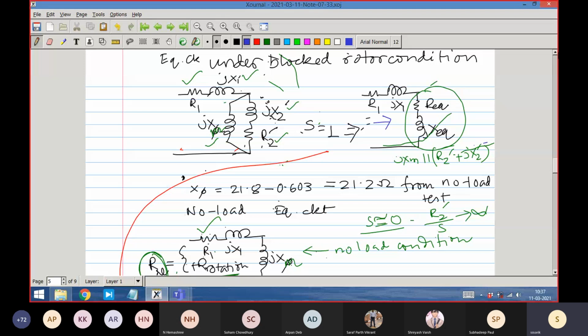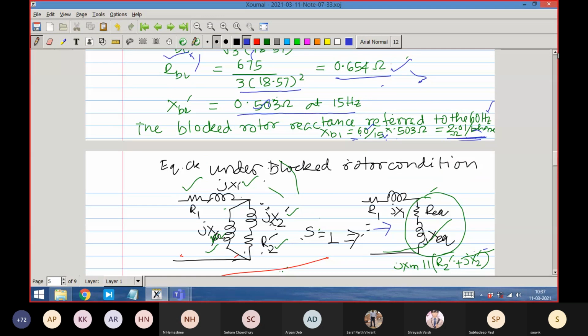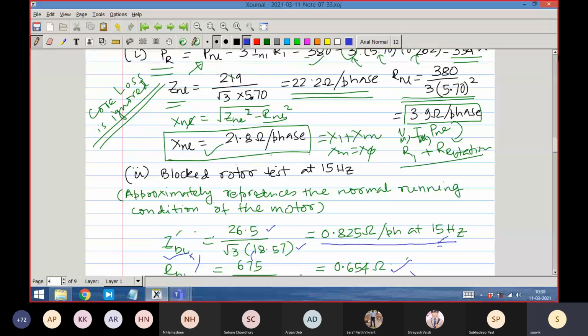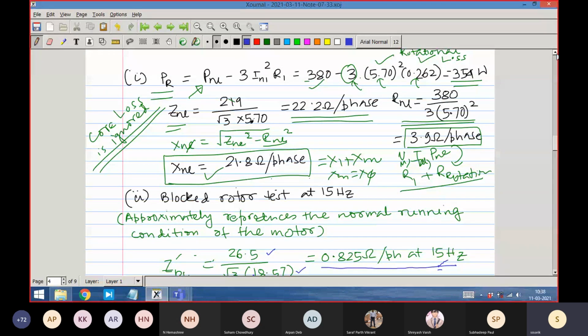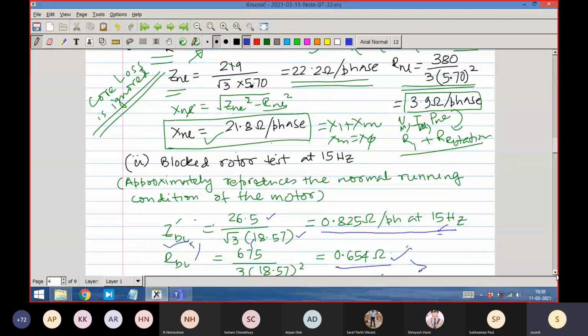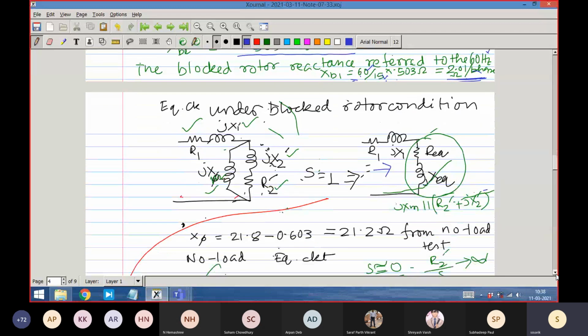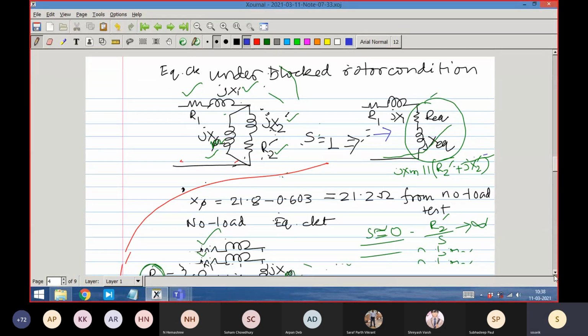So what is our XM? X no load, we have found out it to be equal to 21.8 ohm, and so X magnetizing is equal to this minus X1.